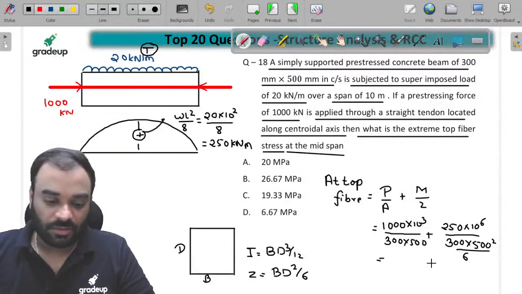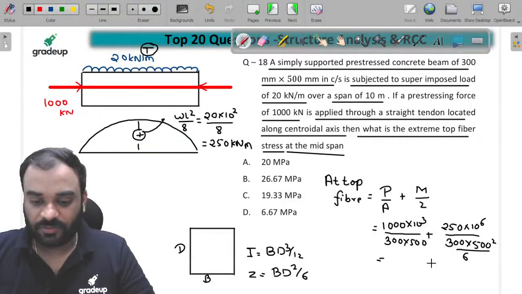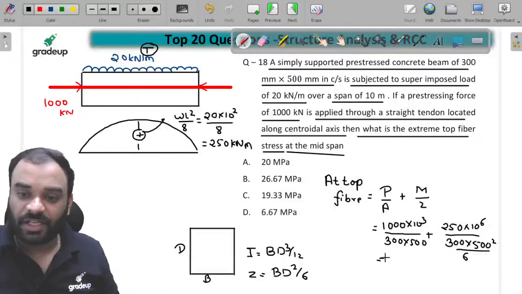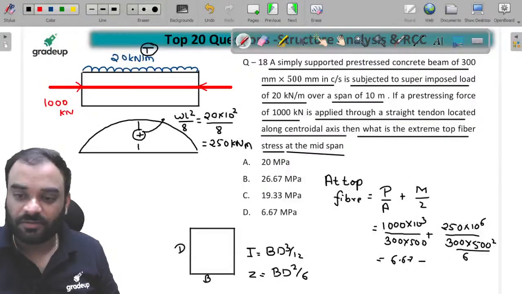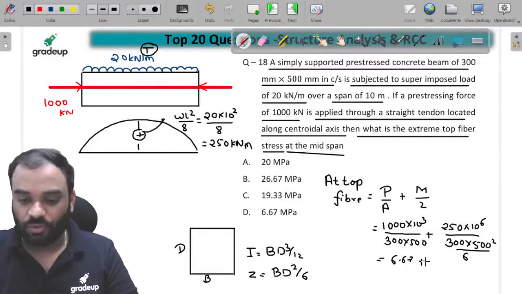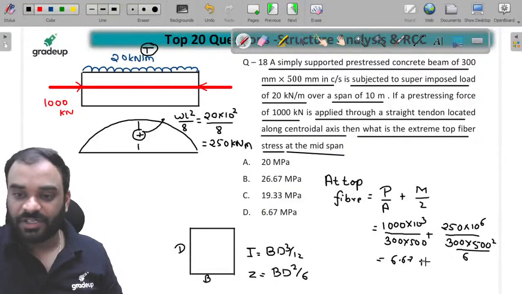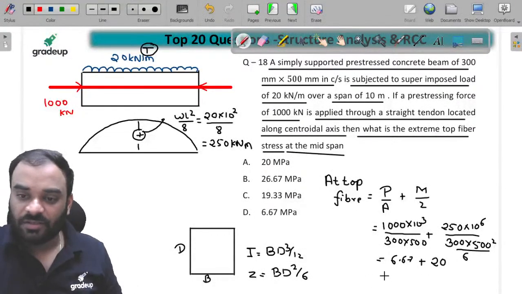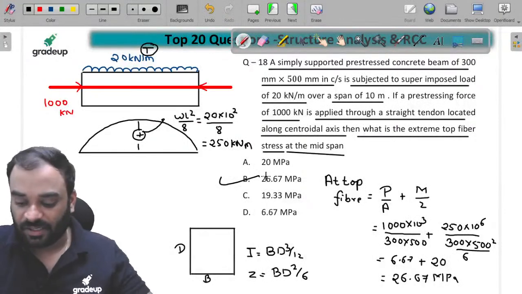1000 divided by 300, 500. Okay. We are getting a value of 6.67. The first value, and the second value 250 into 10 raised to power 6 multiplied by 6 divided by 300 and 500 square. How much it is? It is 20, right? Just add both the values, you will get 26.67 megapascal as the answer. So B is the correct answer.